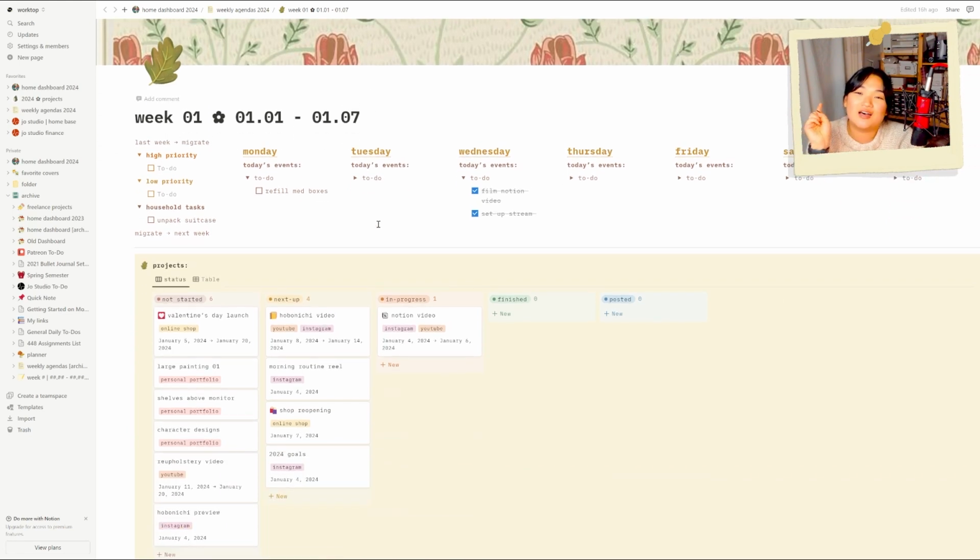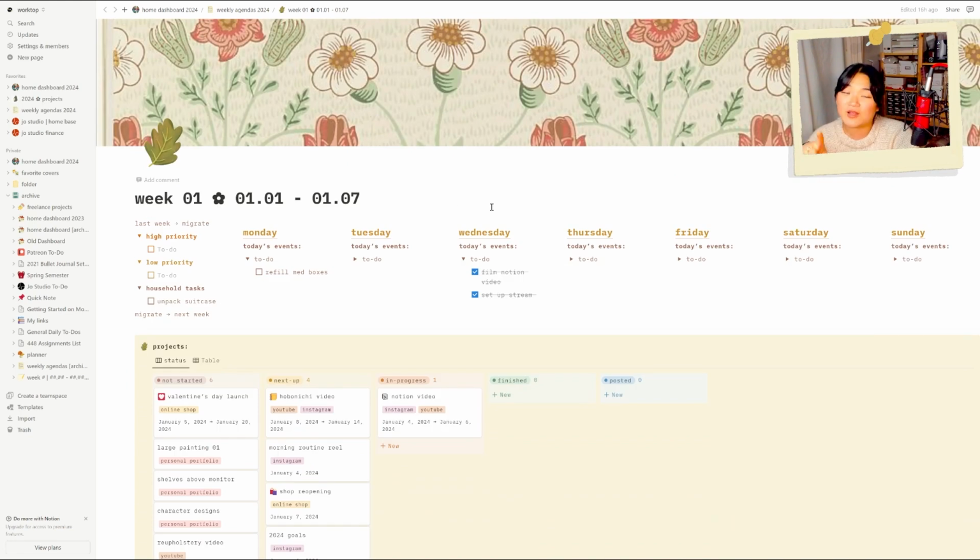But as you saw, last year I had a vertical planner. This year I'm trying to do it horizontally, and I think this will help my brain stay on track when it comes to the timeline. I feel like the vertical felt very much like a to-do list, and I'm just gonna migrate everything down, down, down. And that was very much the bullet journal format that I had been using prior when I was doing solely paper planning.